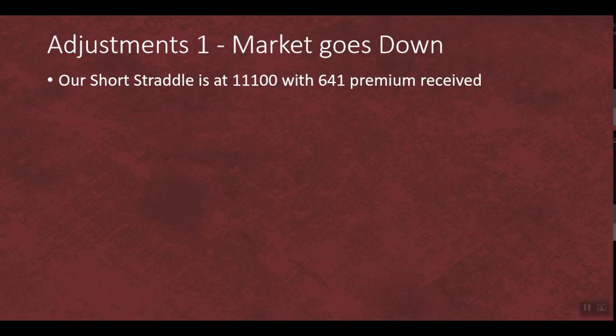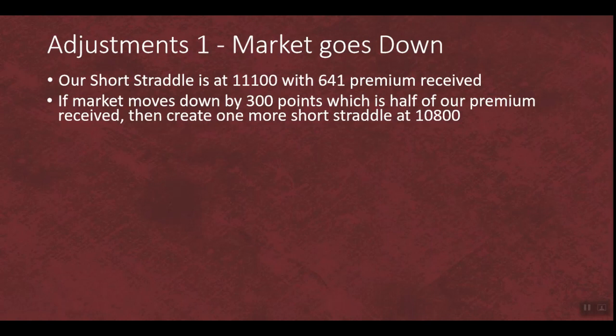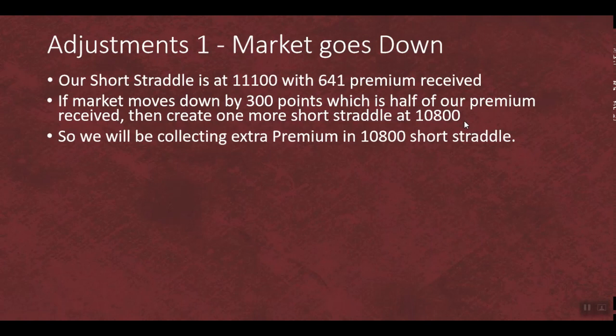The short straddle is at 11,100 with 641 premium received. If the market moves down by 300 points, which is half of our premium received, then create one more short straddle at 10,800. Here we have collected 641 as total premium. So if Nifty moves 300 points down from this short straddle, let's say to 10,800, then we should sell one more straddle at that level. By selling that, we can collect extra premium in the 10,800 short straddle while keeping the 11,100 position as it is.